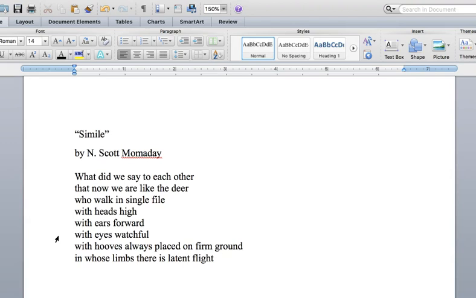And we learn then that the couple is also on this kind of alert, that somehow what they've said has caused hurt, has caused a lack of trust, and so they're always somewhat ready to take flight, to not be hurt again. And this has impacted the relationship. And that's emphasized by the fact that they're in single file, but they're a couple, and then the repeated use of the word with when they're not entirely with one another.